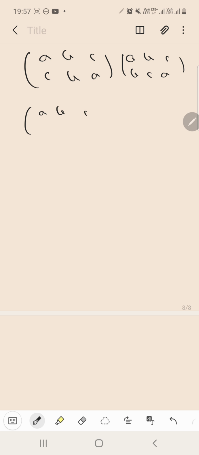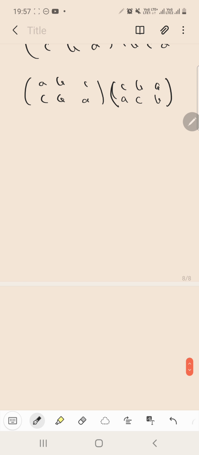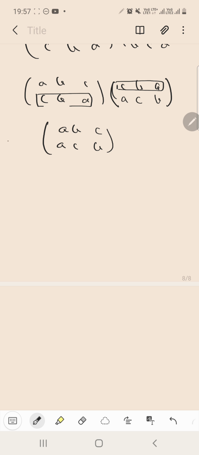So this is CBA over the rearranged bottom row. C is changed by A, so we keep A below C. B is changed by C, so C below B, and A is changed by B, so B below A. Now we cancel this and this, and what remains gives you the product permutation: ABC over ACB. So this is your P1 P2.